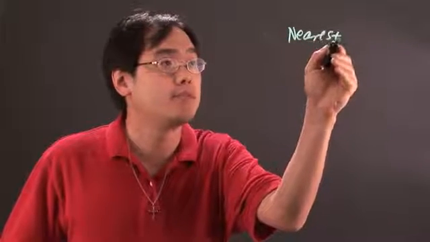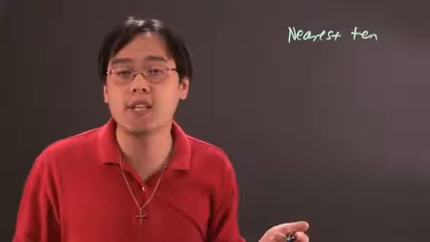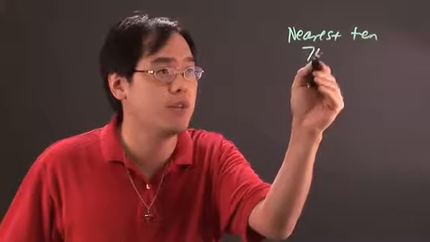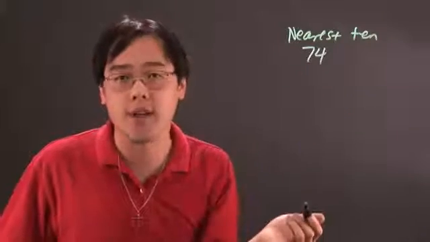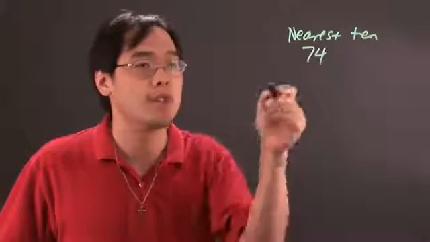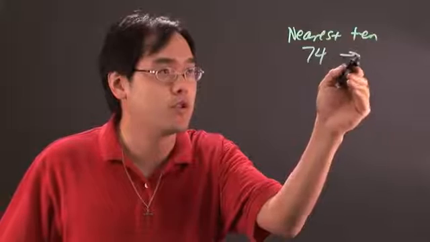So for example, if they say round to the nearest 10, then that means something's going to get rounded to 50 or 60 or 80, depending on what the situation is. So for example, if you have 74, as long as you use the rules of rounding, 5 or above, you round to the next digit, and below 5, you round down. For 74, it rounds to 70.